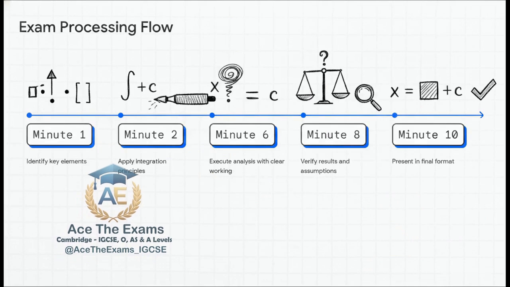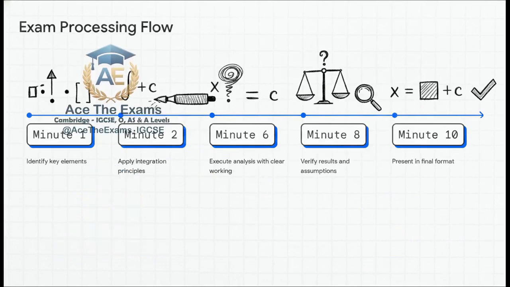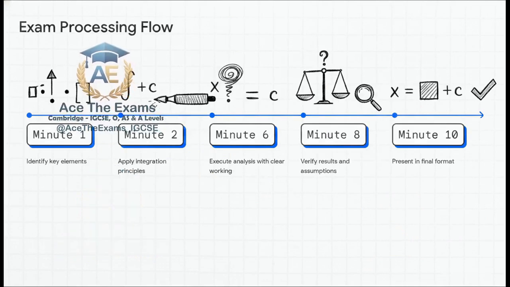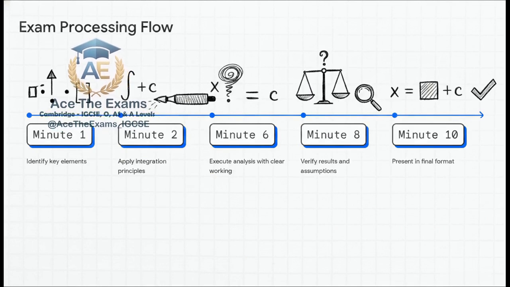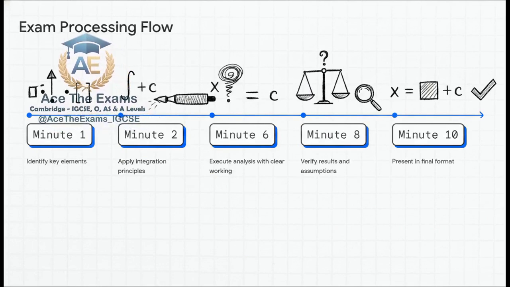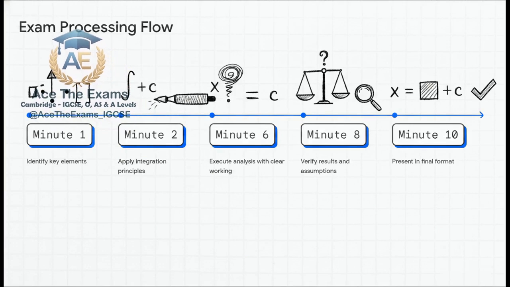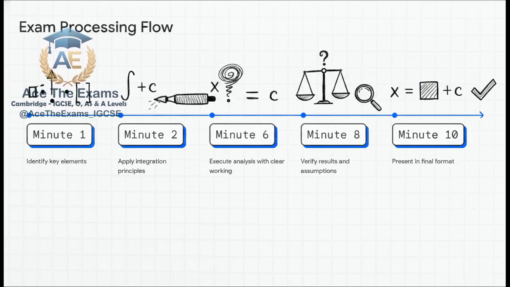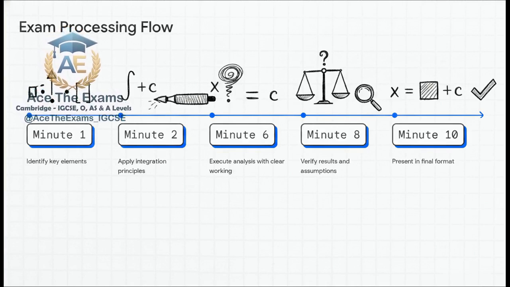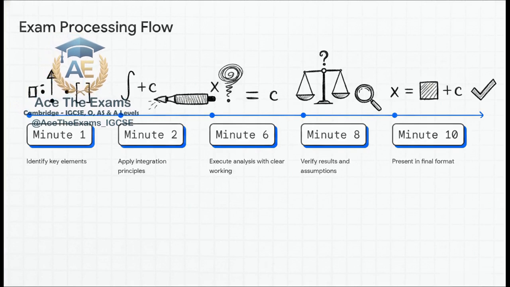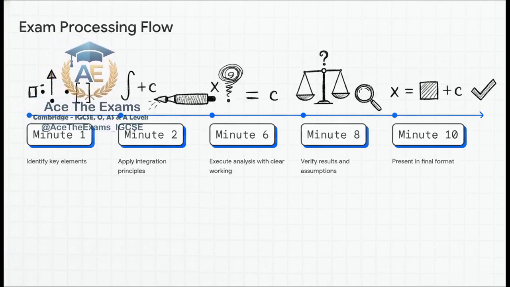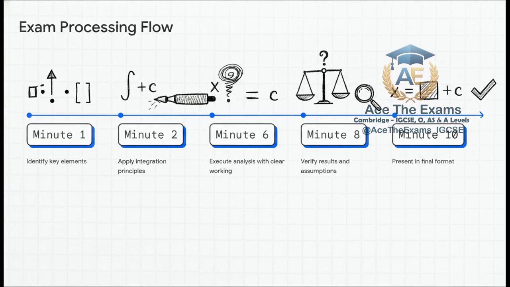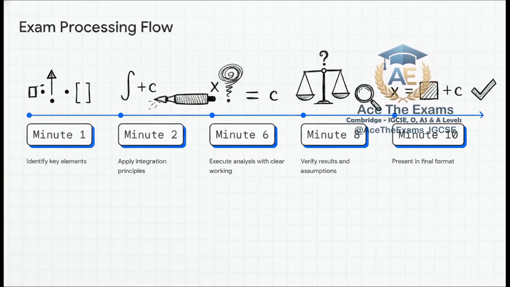To ensure that kind of error literally never occurs in your exam, we are going to apply this beautifully spaced 10-minute chronological processing timeline. This is your systematic path to examiner compliance. When you hit a high-tariff integration question, here is how your time flows. Minute 1, identify key elements. Don't rush to calculate. Extract the derivative and the boundary points. Minute 2, apply integration principles. As you perform the reverse differentiation on the page, that plus C should flow automatically and naturally from your pen.